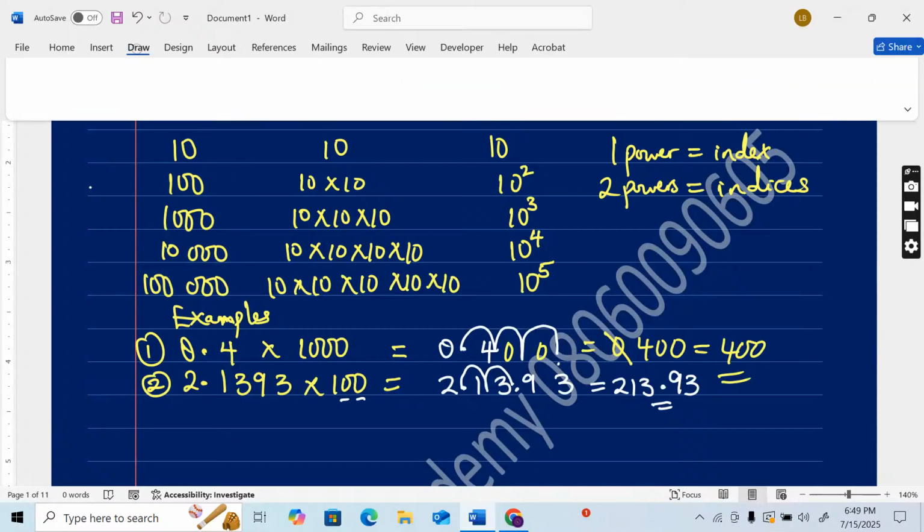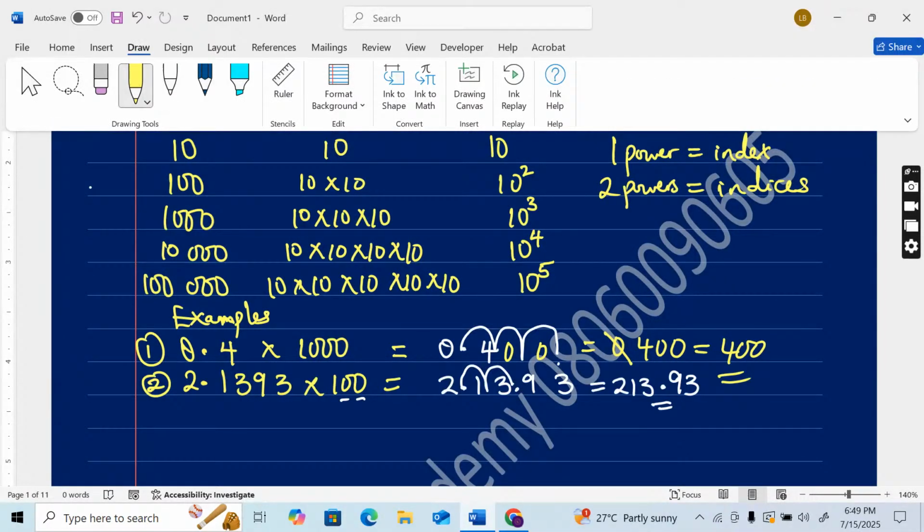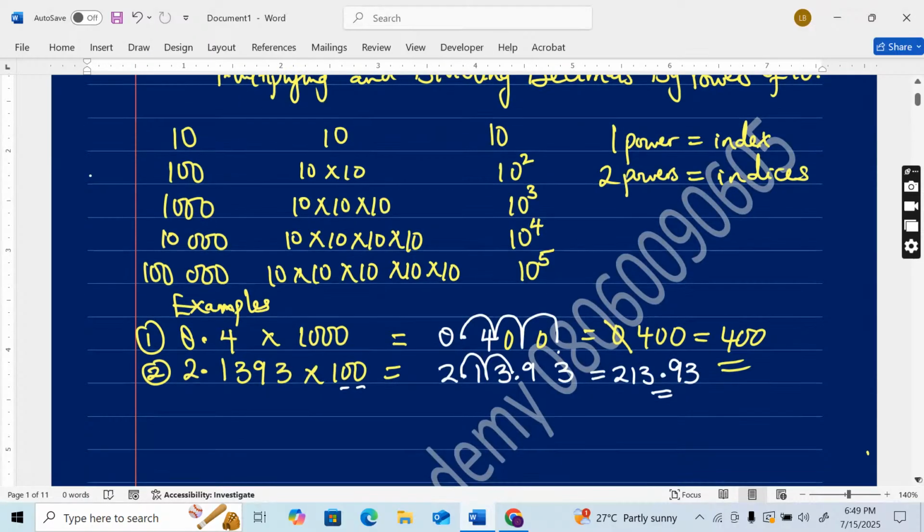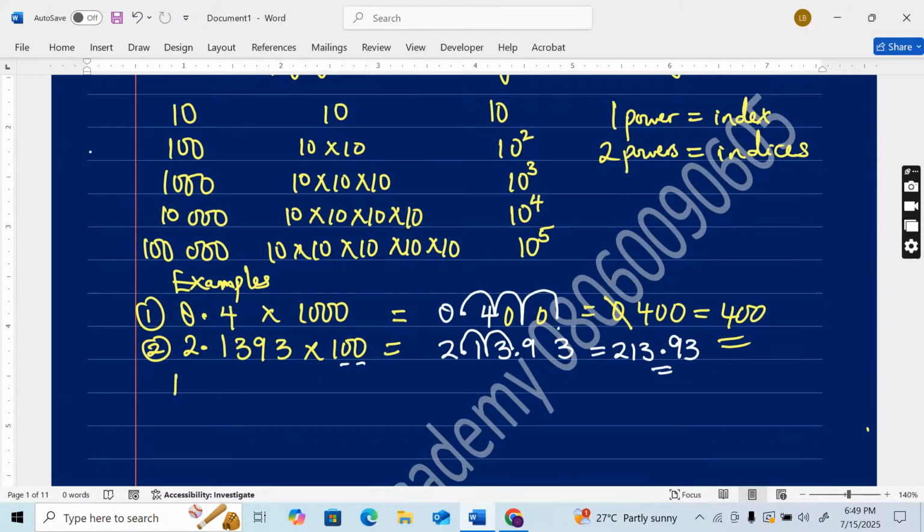Now that you know this, let's move on to examples on dividing by powers of 10. Division is the opposite of multiplication. Now let's look at the first one: 7 divided by 100, which is the same as 7 all over 100. Write out the 7.